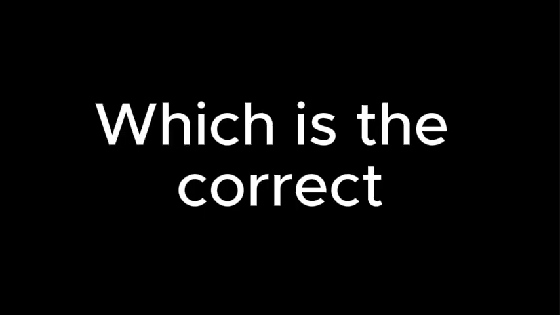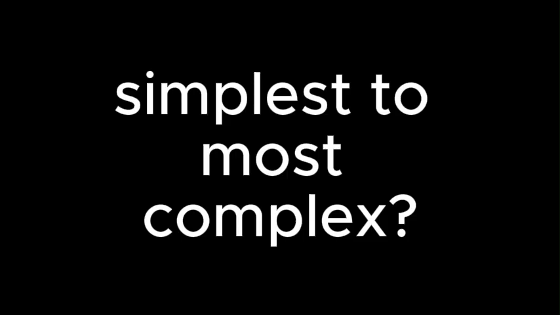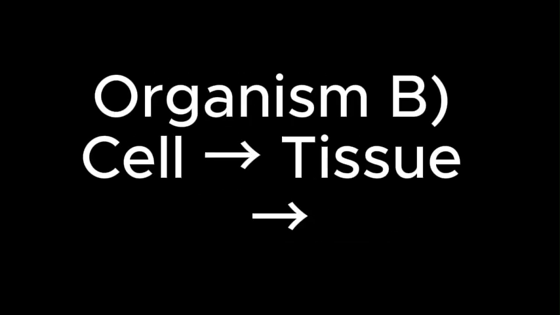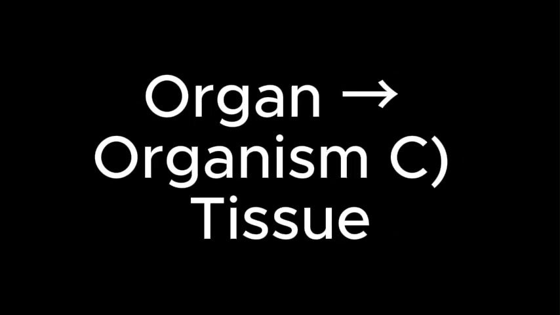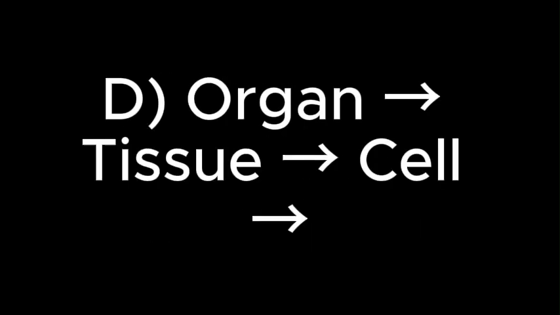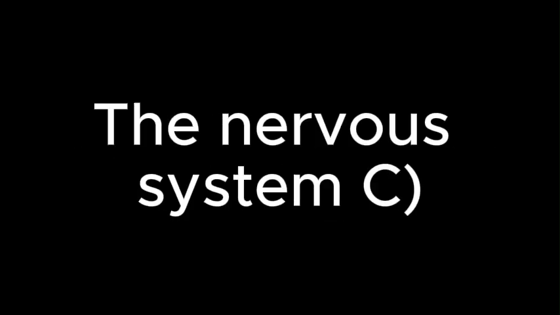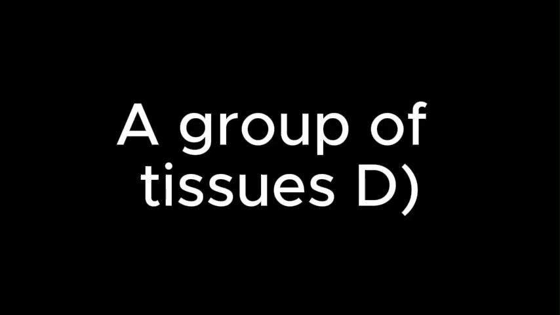85. Which is the correct order of the biological organization from simplest to most complex? A. Cell, organ, tissue, organism; cell, tissue, organ, organism; tissue, organ, cell, organism; organ, tissue, cell, organism. 86. An example of an organ system is a leaf, the nervous system, a group of tissues, the immune system.